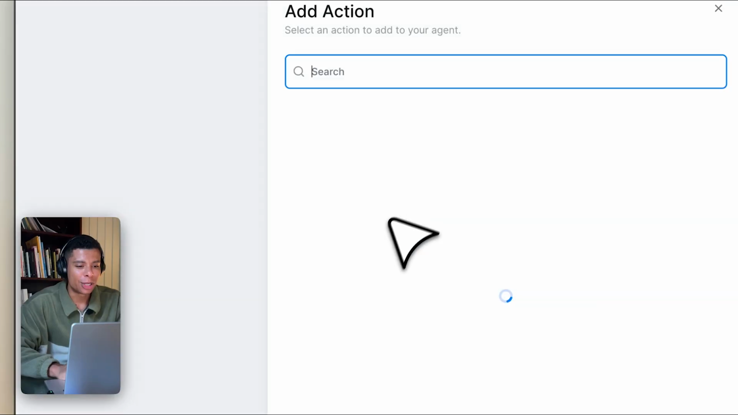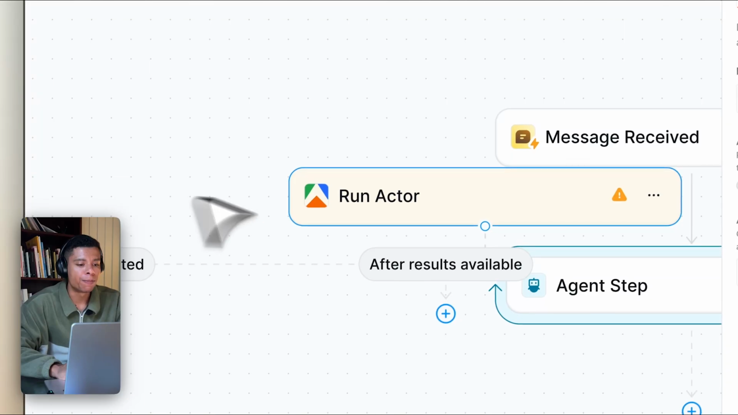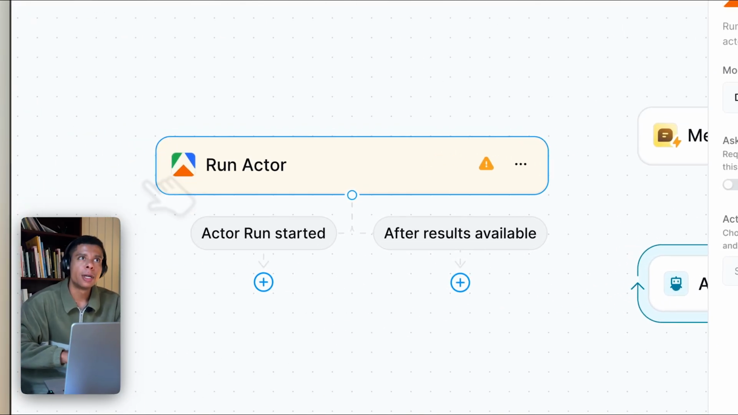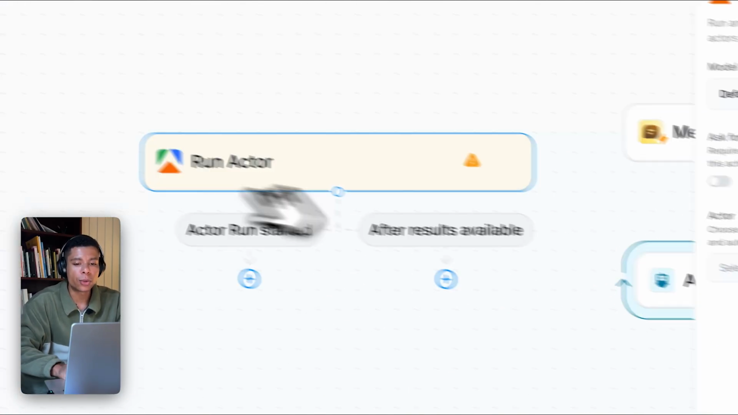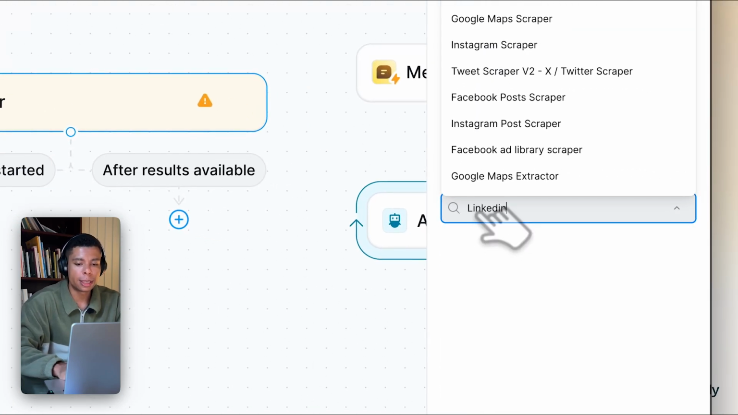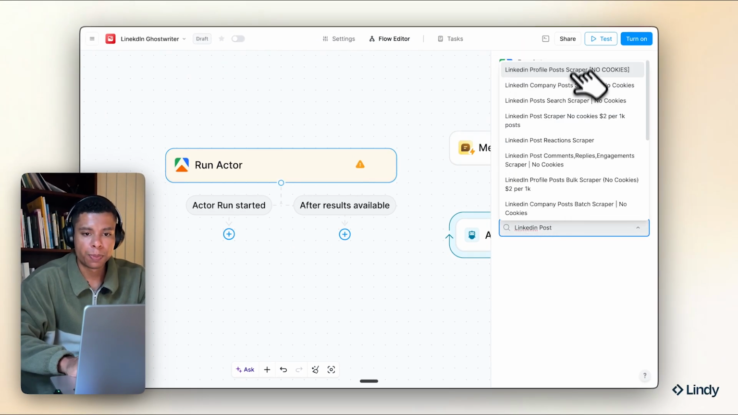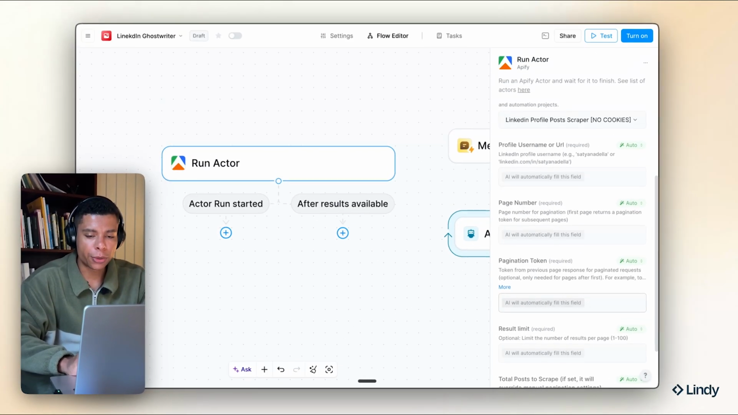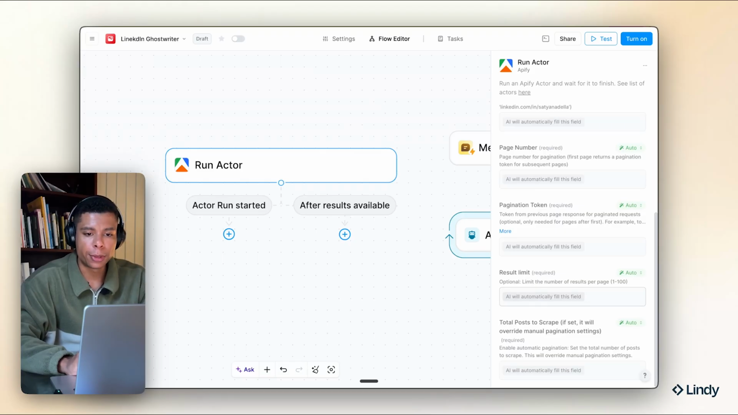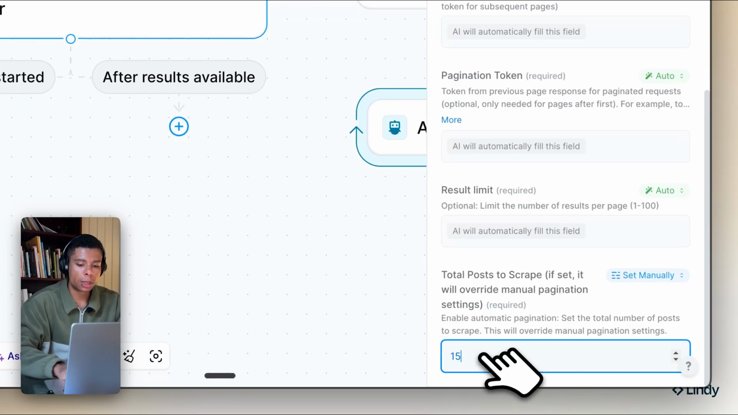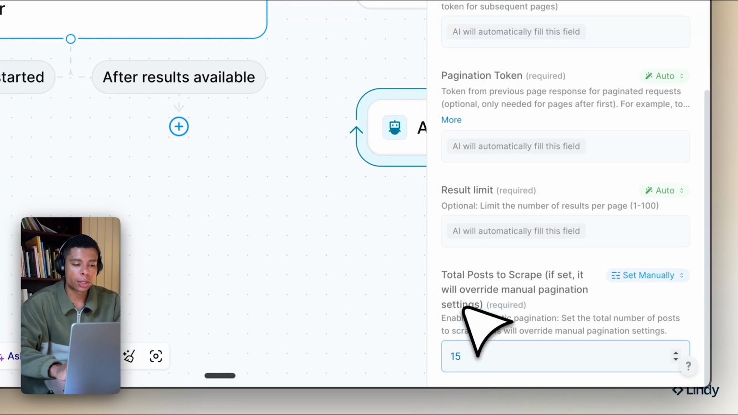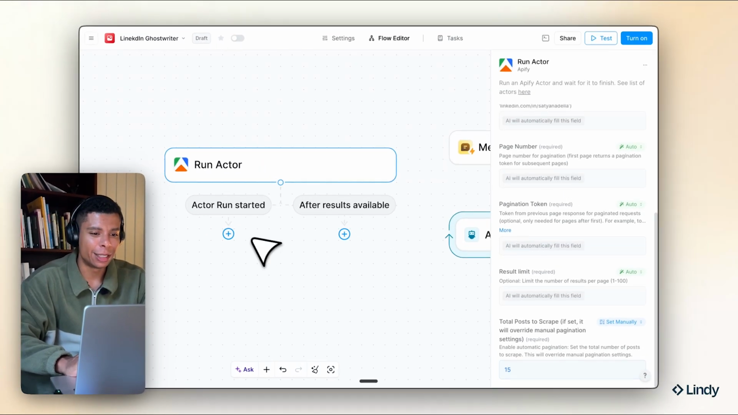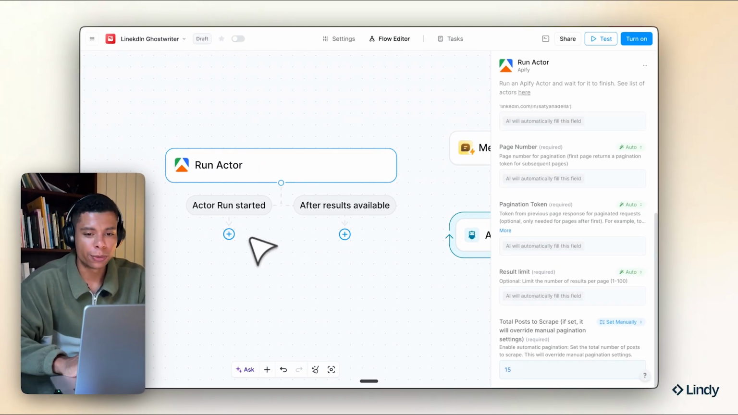So let's do this. I'm going to add an action to run an actor. Now, this is an API actor. API has tons of scraping actors on the platform, and we're going to use one which is called LinkedIn profile post scraper, no cookies, right? Now, there's a bunch of information you might need to fill out, but we're going to skip all of it except for the total number of posts. I'm going to type in 15 just to have a bit of a limit here in terms of how many posts we want to pull from, right?